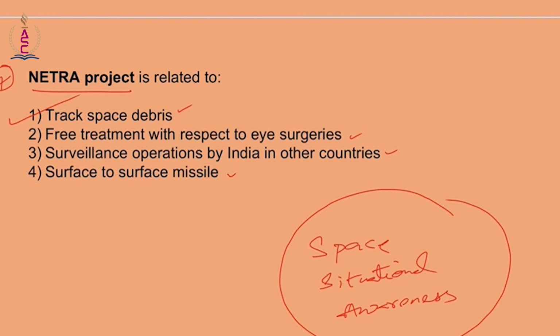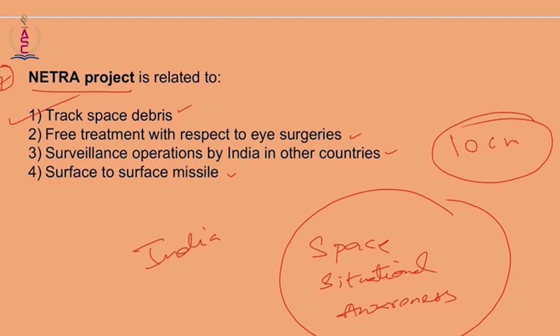ISRO came up with this project to track small objects in space, even of 10 centimeters. It will help ISRO to predict any harm or threat that may affect Indian satellites.